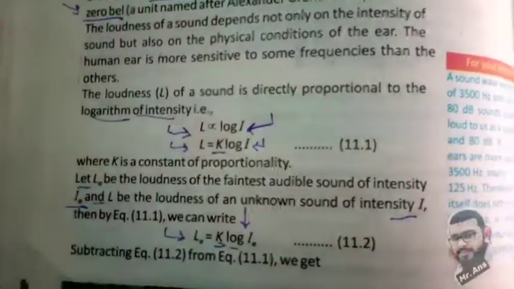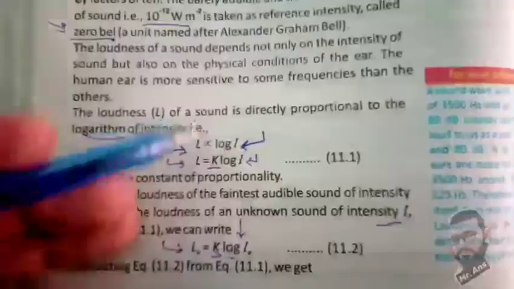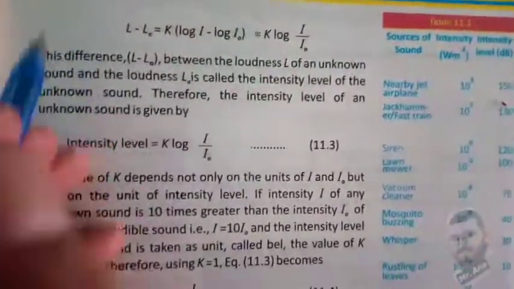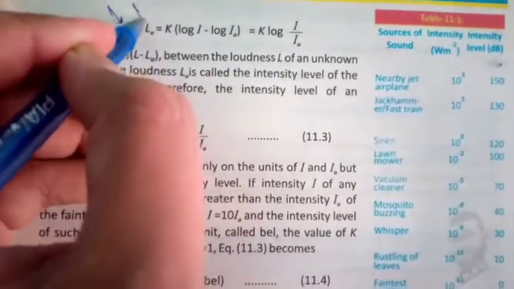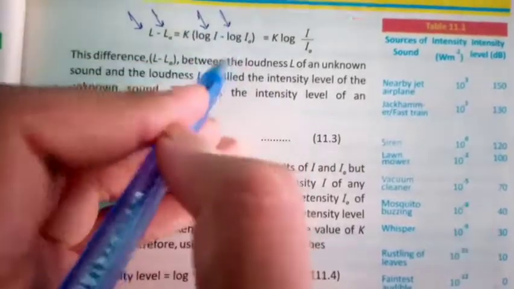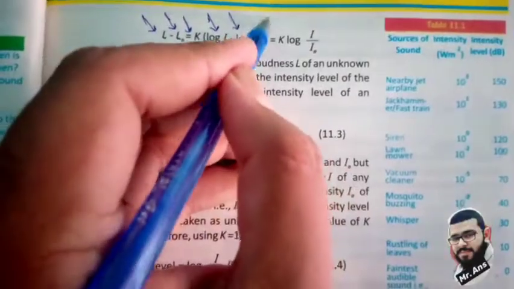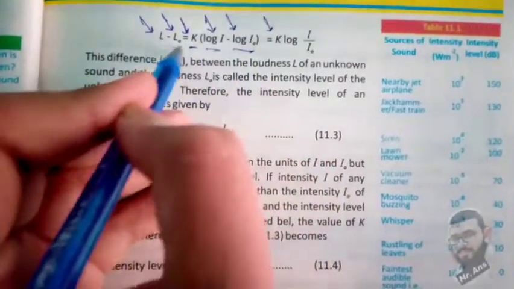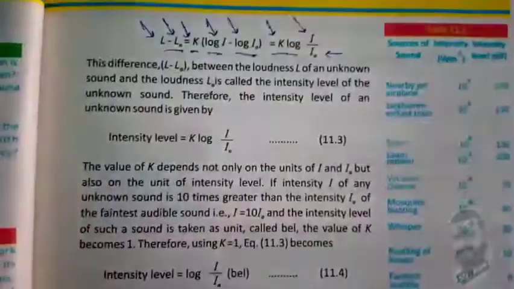Subtracting equations 11.1 and 2, we get L minus L0 equals K log I over I0.